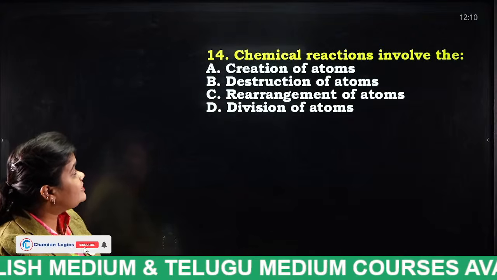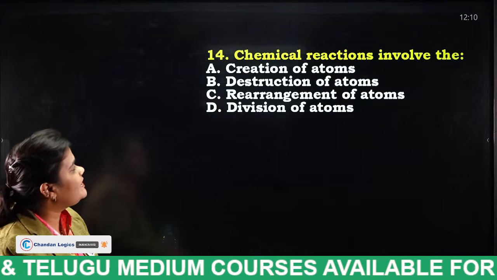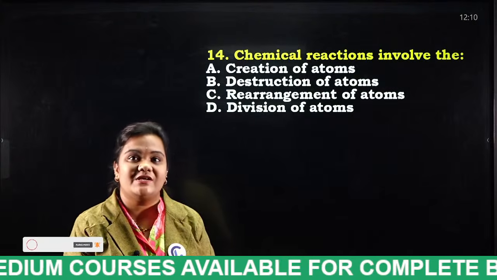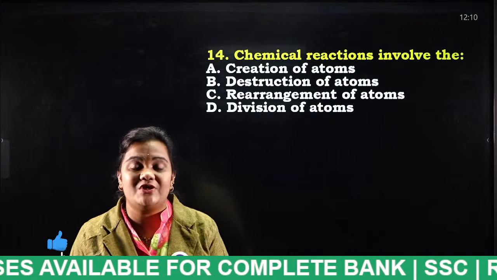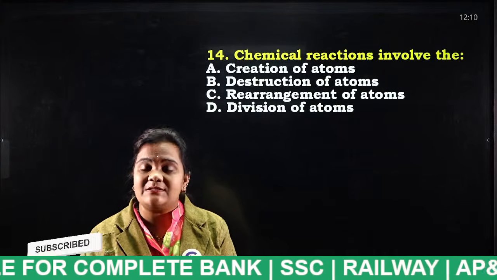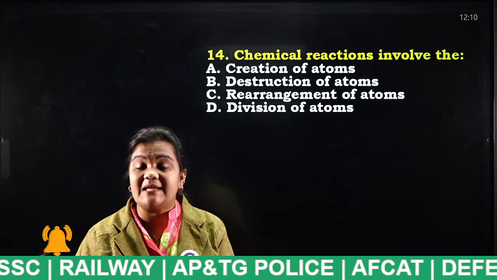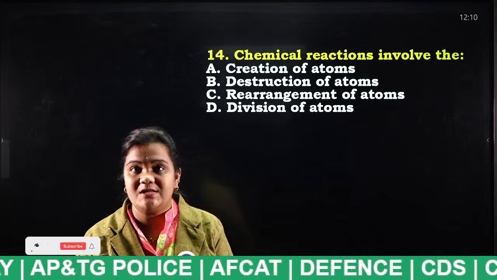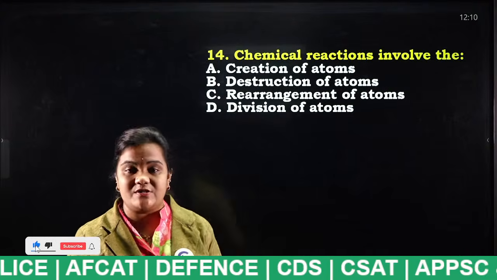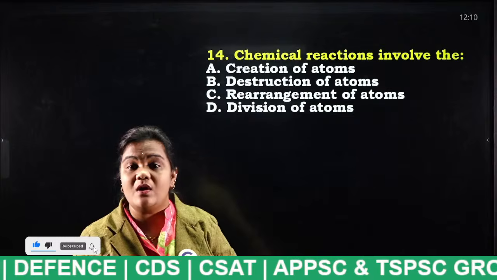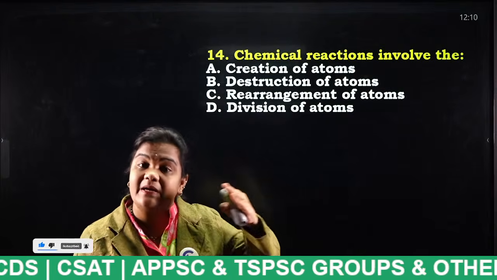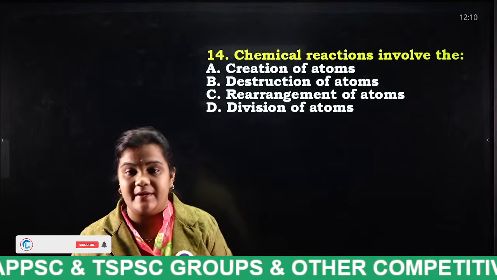Next, chemical reactions involve the creation of atoms, destruction of atoms, rearrangement of atoms, division of atoms. So very, very important thing, students. So think well and answer this question. If you understood Dalton's atomic theory postulates, you can easily answer this question. I have already explained you, atom can neither be created nor destroyed.